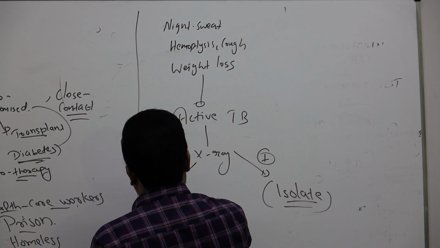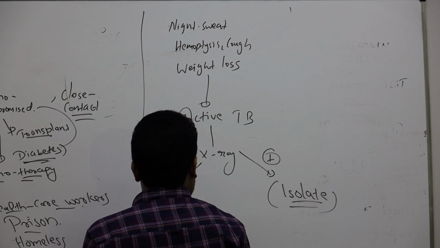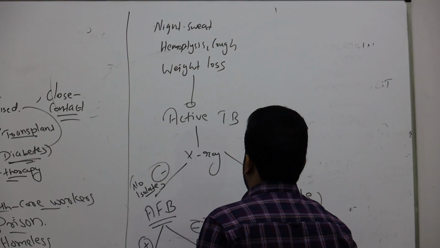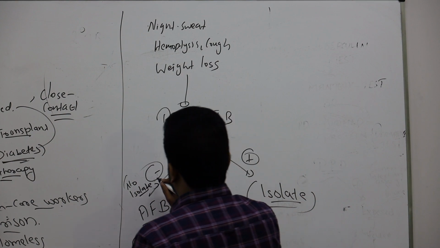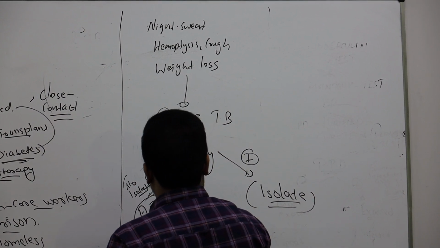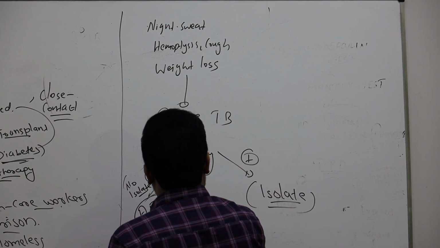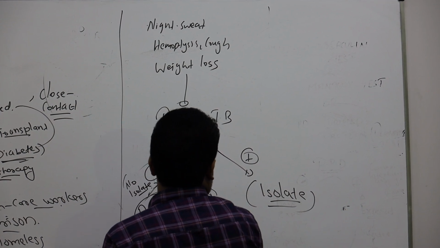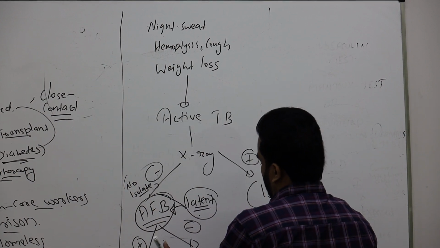If no isolation is needed, you again check AFB. Check if AFB is positive or AFB is negative, right? If X-ray is negative, you can even try the culture. Normally, X-ray negative means it will be around which TB? Latent TB. X-ray negative means latent. Then if you still have doubt, you can go for a culture again to confirm it.